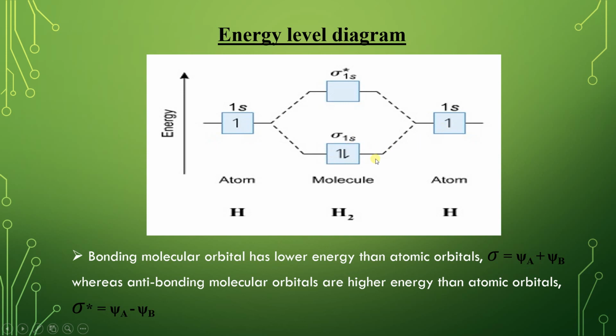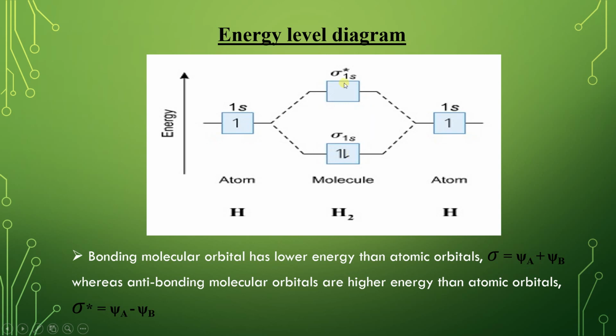For example, a hydrogen molecule is formed by the combination of two hydrogen atoms, that is, molecular orbitals are formed by combining two atomic orbitals. The number of molecular orbitals formed is equal to the number of combining atomic orbitals, so here two molecular orbitals are formed by combining two atomic orbitals.